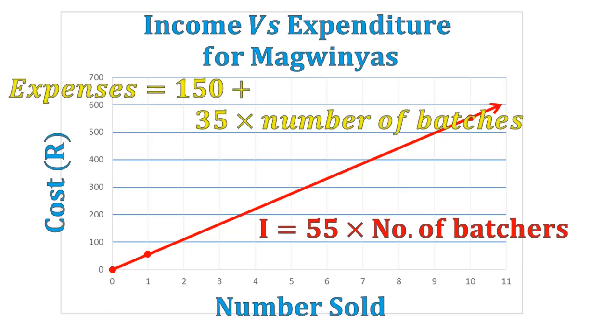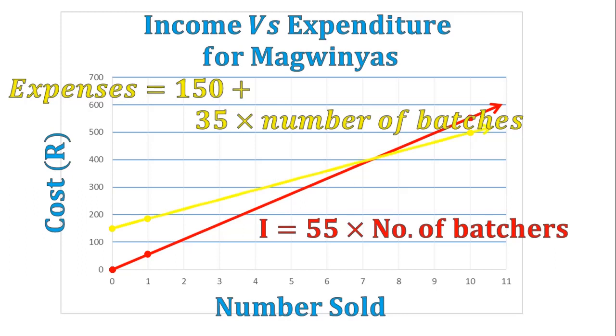Next is the expenses graph. Expenses equal 150 plus 35 times the number of batches. So if I sell no batches, it's still 150 plus 0, and so I plot my 150. If I sell one batch, it's 150 plus 35 times 1, which gives me 185. Again, it's a straight line, so I go all the way to 10 batches. If I sell 10 batches, it's 150 plus 35 times 10, which is 500.